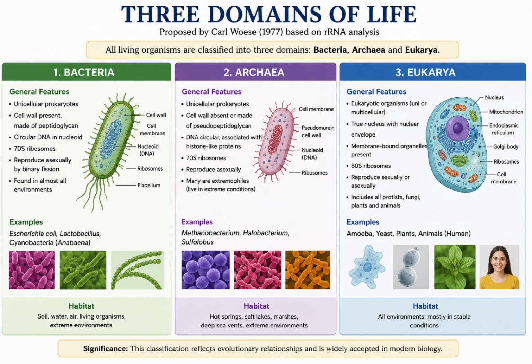Okay. Now coming to the last domain, eukarya. These are eukaryotic, as is clear from the name, and they have a true nucleus and all the membrane bound organelles. Reproduction may be sexual or asexual, and it includes four kingdoms: Protista, Fungi, Plantae and Animalia. Okay, so this is all about the three domains of life, where bacteria is the most primitive domain.